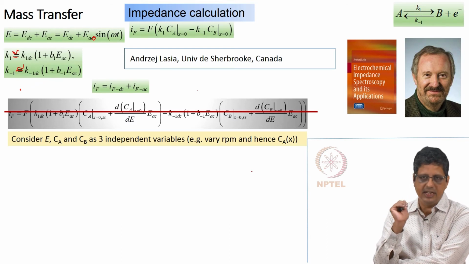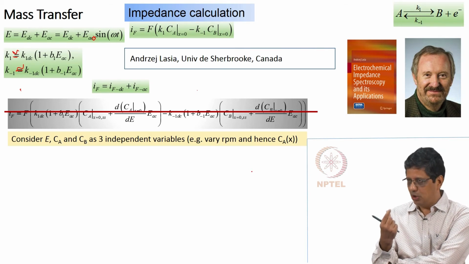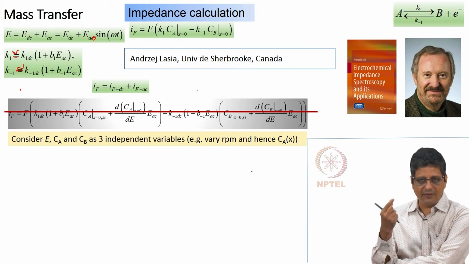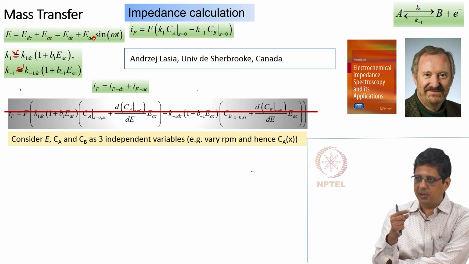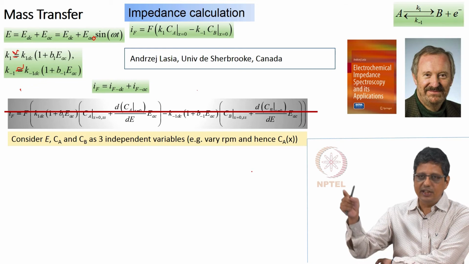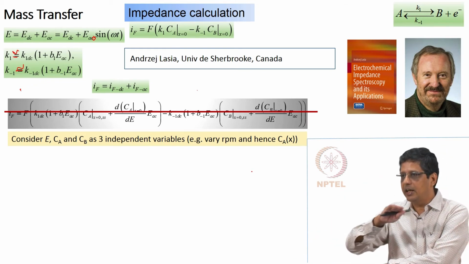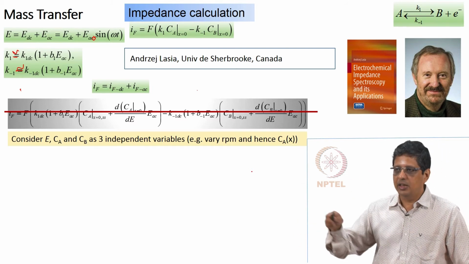Let us say I go to some EDC. Okay. So, A is getting reacted, produces B, A is consumed, B is produced, and it depends on the boundary layer thickness. If I give 600 RPM, it will have certain thickness. If I give 700 RPM, it will have a different thickness. It is possible for us to vary the RPM and make it sinusoidal, meaning it will go from 600 to 700 to 500 at a particular speed. So, you can give a sinusoidal oscillation.